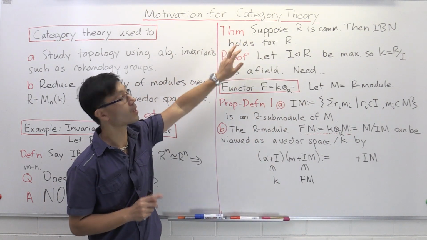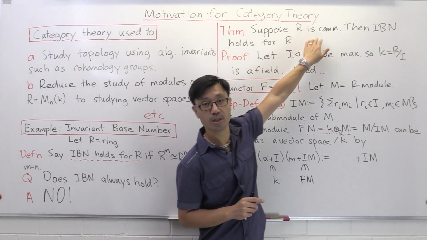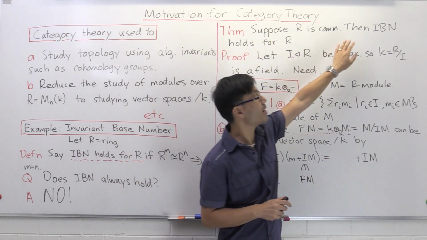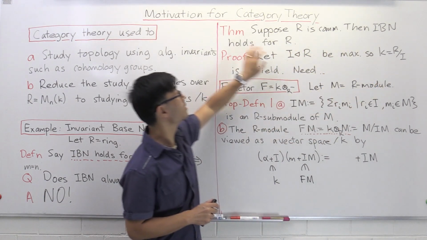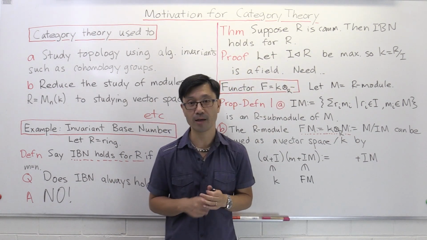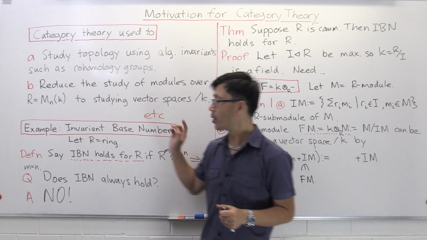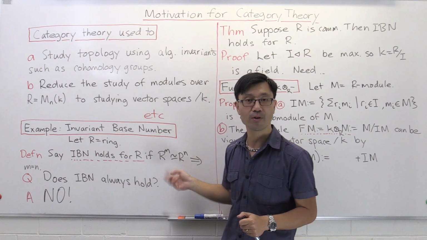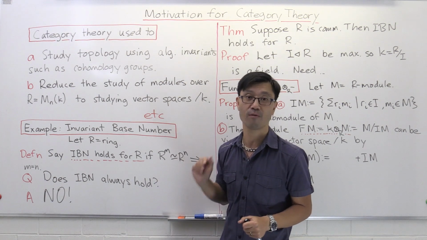theorem over here. Suppose now that R is commutative. I claim that in this case, the invariant basis number property does in fact hold for R. And I'll actually show you how to prove that. The way we're going to do that is we're going to study R-modules by reducing down to modules over a field, which just means vector spaces over a field.